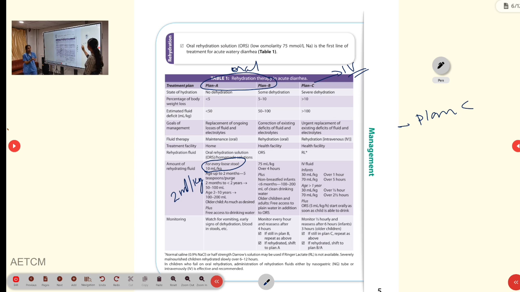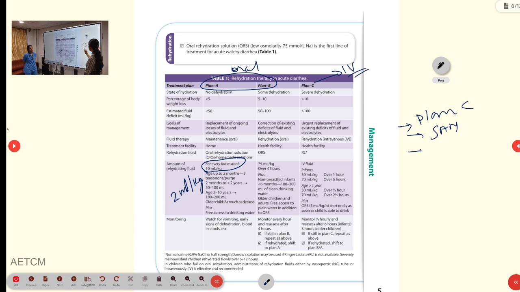Then plan B: if we are suspecting the child is having some toxic features with fever, if the child is having invasive diarrhea, or if any altered mental status is there, all those things in plan B you have to admit, or if the patient is worsening to plan C. Then if severe acute malnutrition is there along with this, the child has to be admitted and treated.